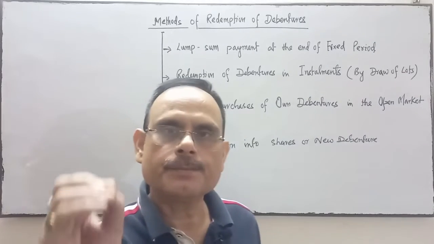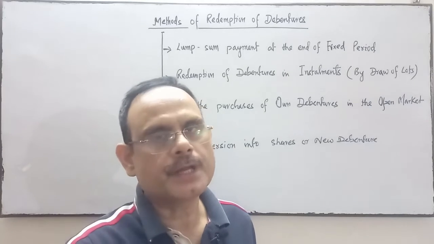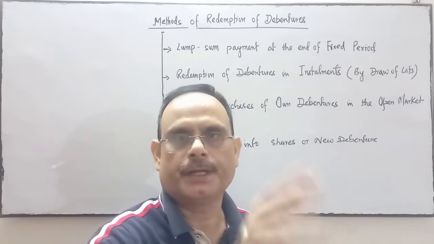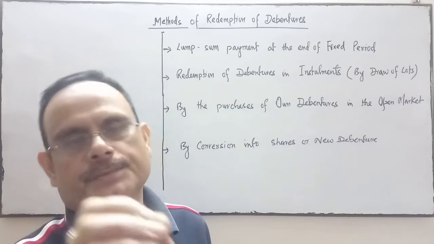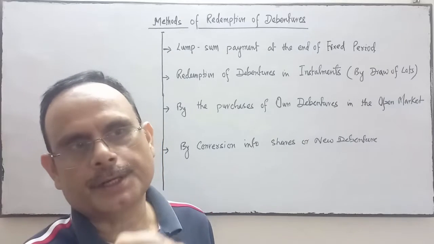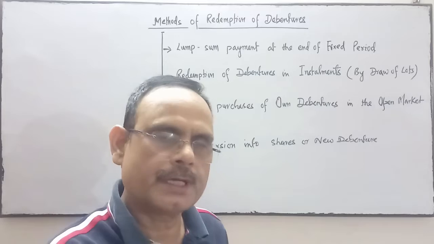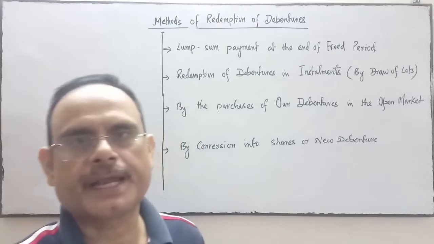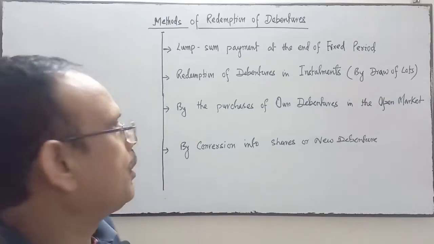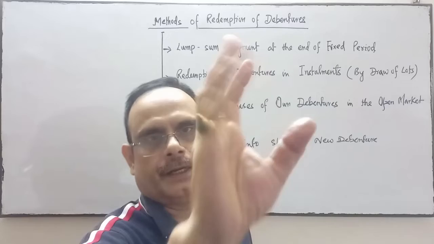This is called a lump sum payment: the whole amount of the debenture will be repaid by the company to the debenture holder after a specified period as per the terms, at the end of a fixed period.